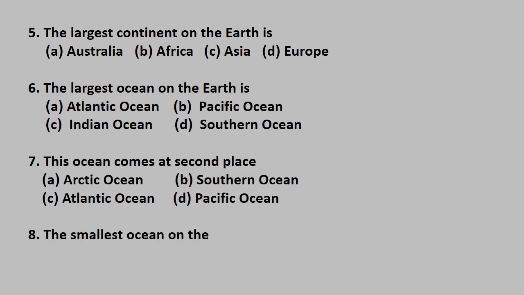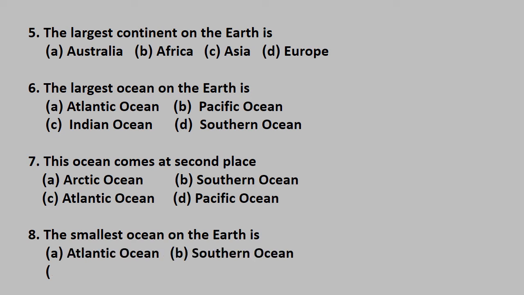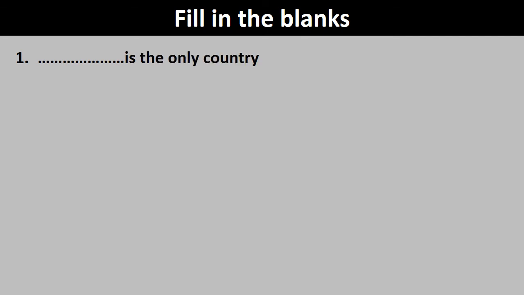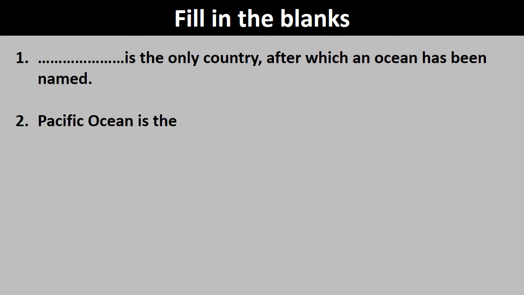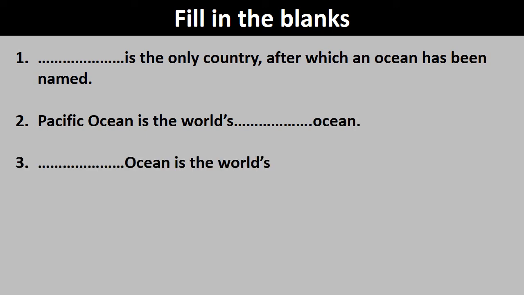The smallest ocean on the earth is Atlantic Ocean, Southern Ocean, Arctic Ocean, Pacific Ocean. Fill in the blanks. Dash is the only country after which an ocean has been named. Pacific Ocean is the world's dash ocean. Dash ocean is the world's busiest ocean.